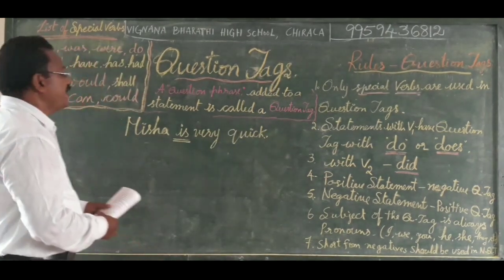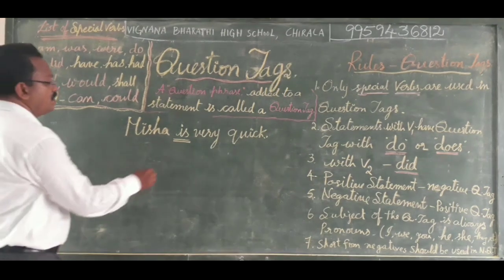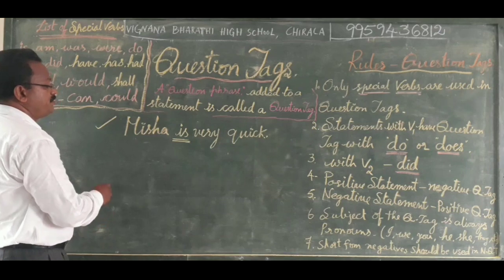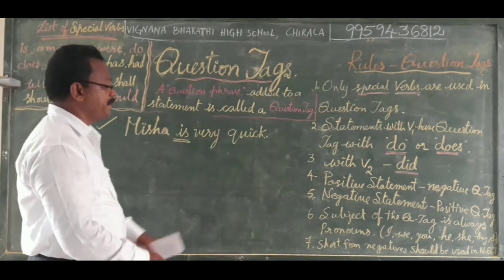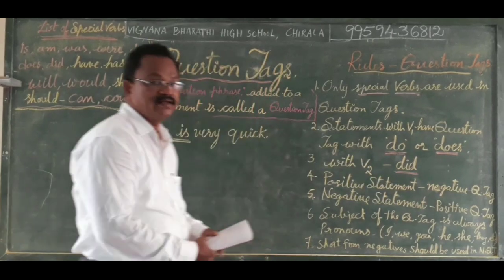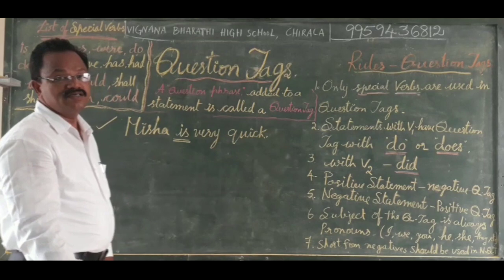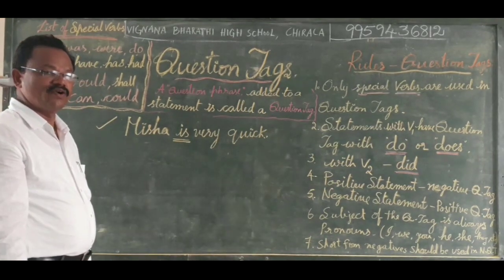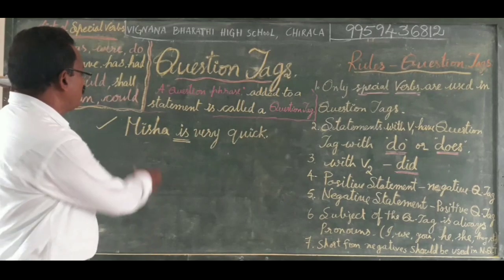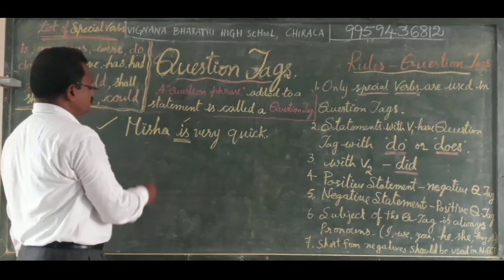Now, Misha is very quick. The statement is in a positive sense. Positive statement. So a positive statement gets a negative question tag. From the same sentence we get some words to use to make a question tag. What are the things to bring out from this? The first one is Misha.